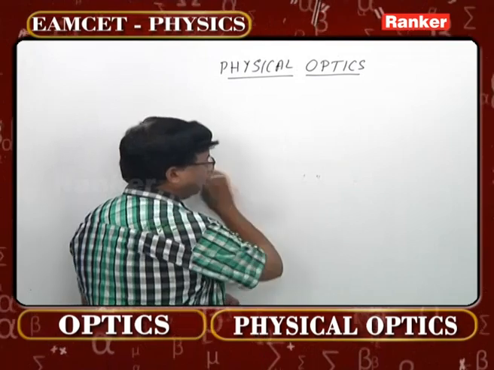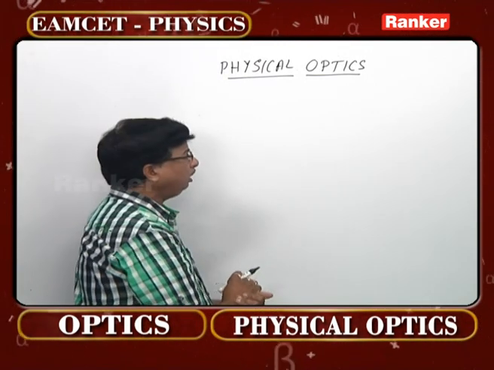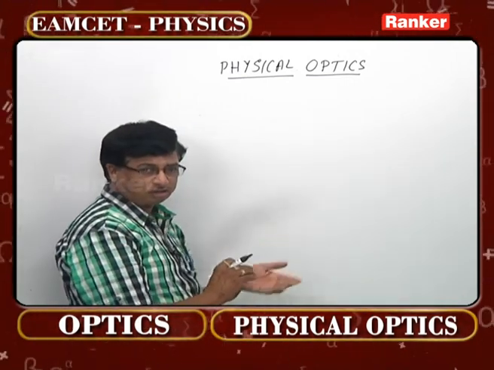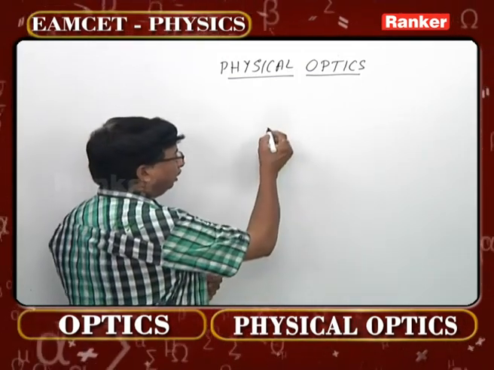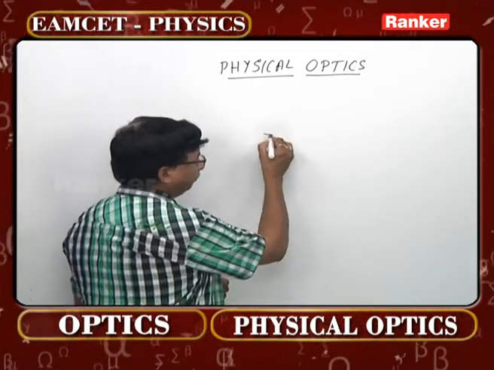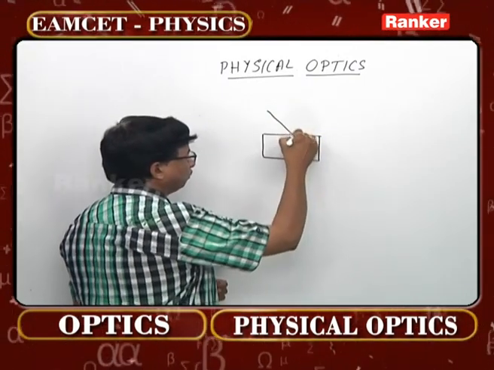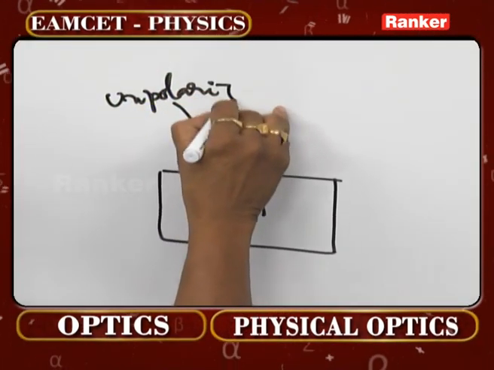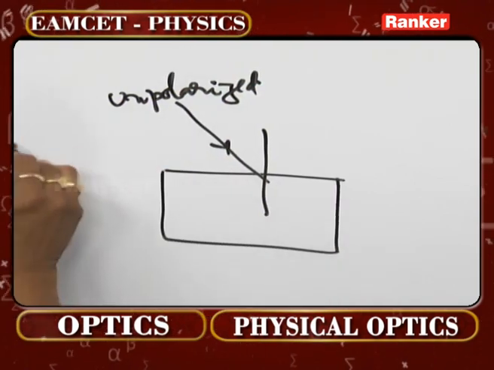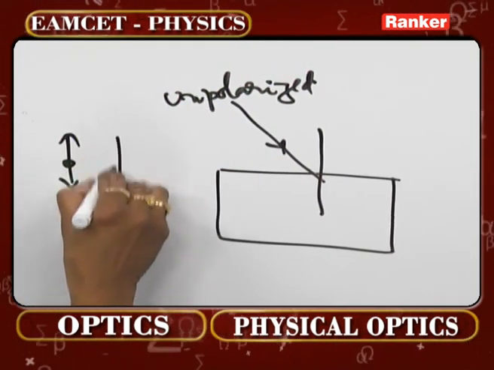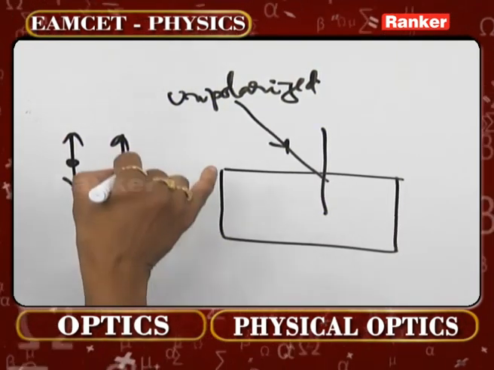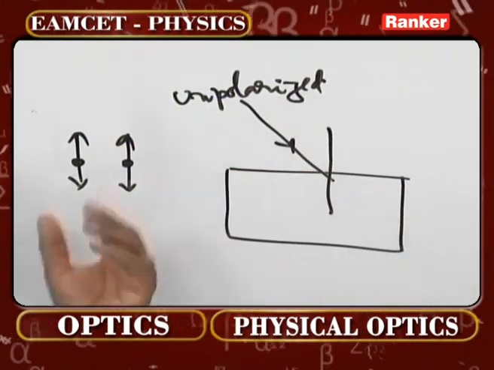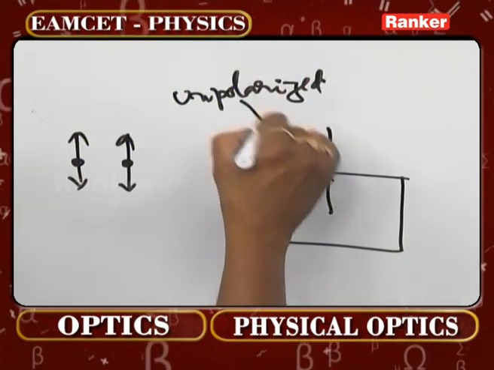Coming to the next one, that is regarding polarization. I have already told you only transverse waves can be polarized, but not longitudinal waves. And coming to the second one, whenever we consider the polarizing angle, what does that mean? Whenever a ray of light is striking here, this is what we call unpolarized light. This unpolarized light consists of an arrow component and a dot component. Dot component means the perpendicular component, arrow component means along the plane, the xy plane. Now this is unpolarized light.